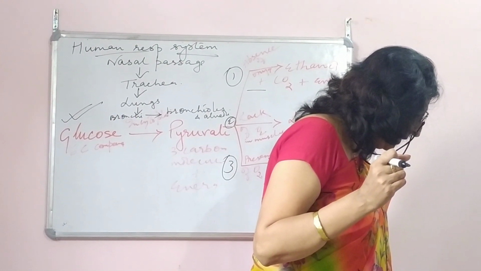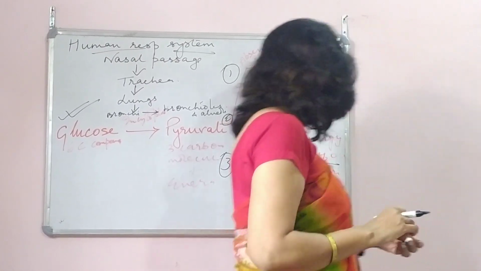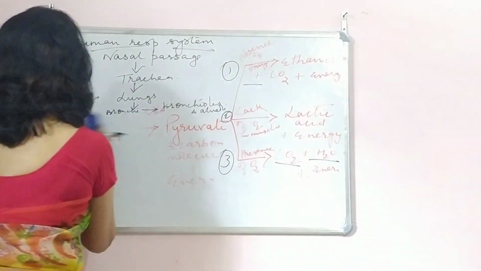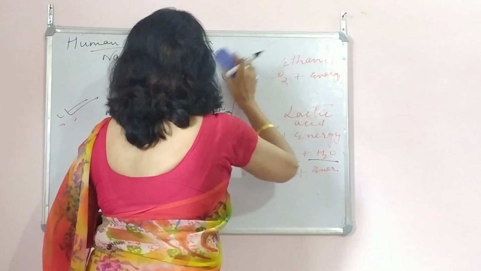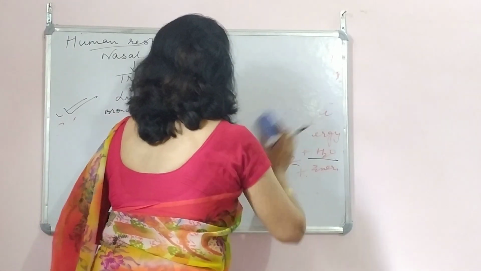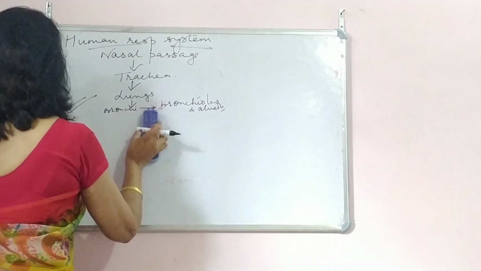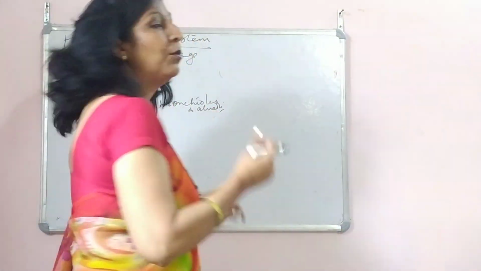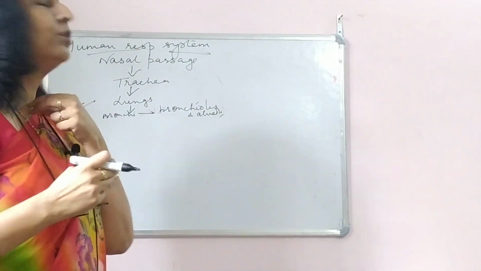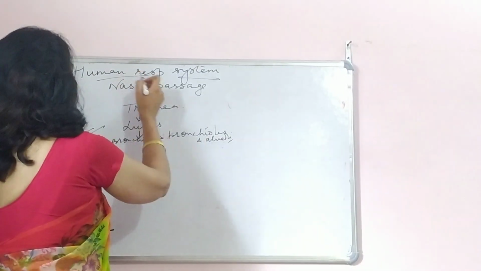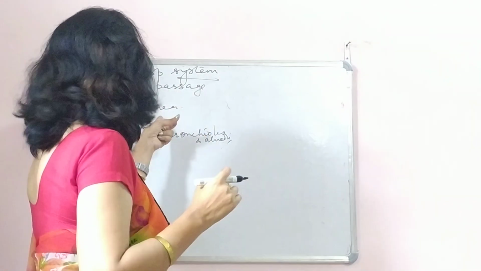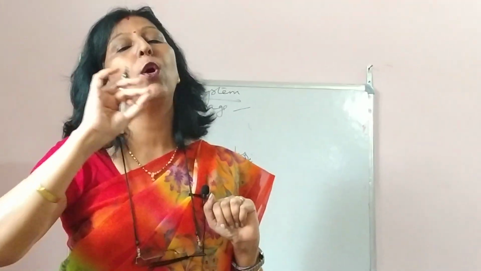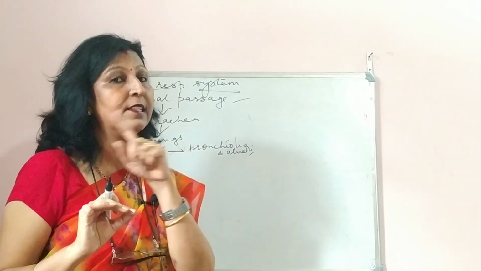Yes, carbon dioxide and human beings, let us talk about. When we talk about the human beings, finally I'll try to show it to you through a graph diagram. You have it in your textbook, you can see it. So finally what happens is that the respiration starts from the nose. We take in oxygen through the nose, and from the nose it comes to the trachea. तो nose, nasal passage, ये nasal passage है, और nasal passage से trachea. Now children, this nasal passage has got mucus coating and it also has hairs. Nose के अंदर hairs हैं और mucus coating है.